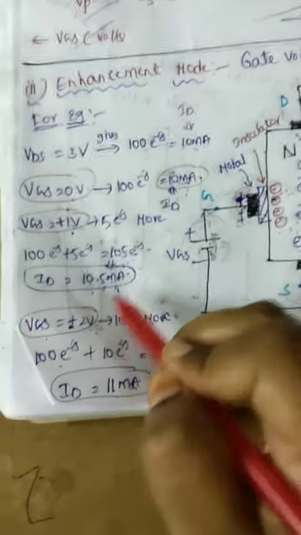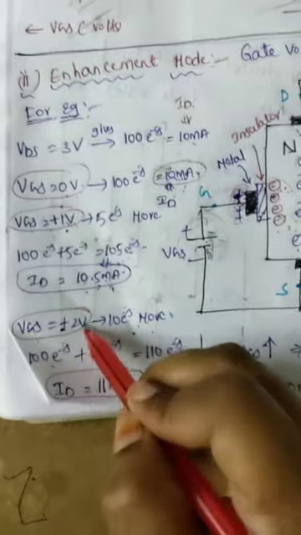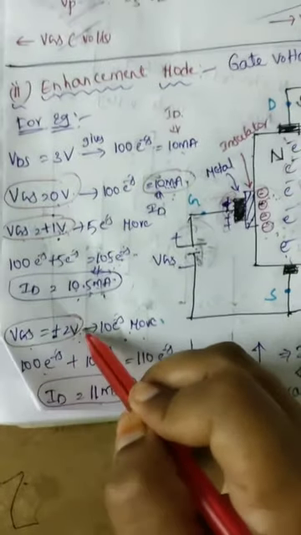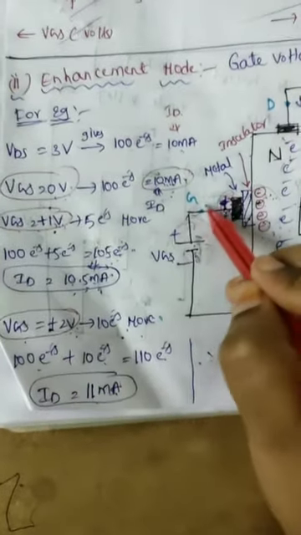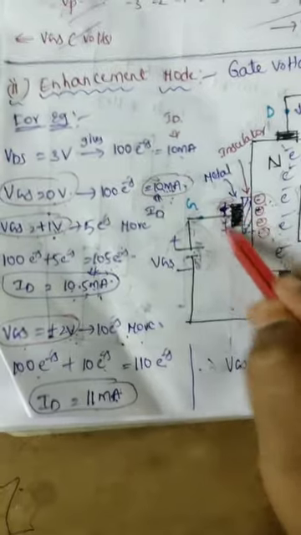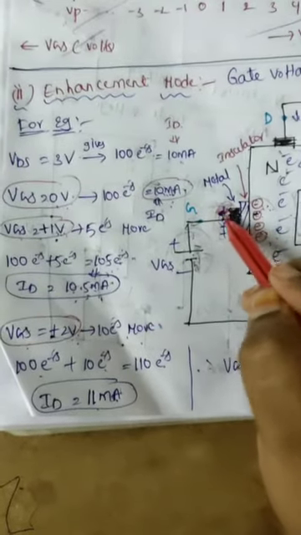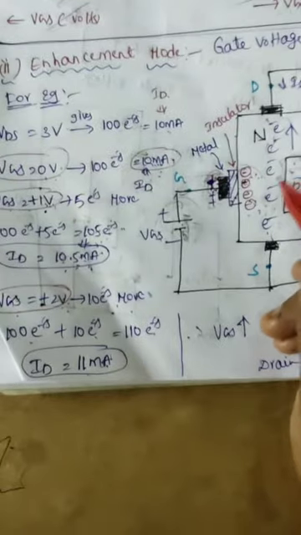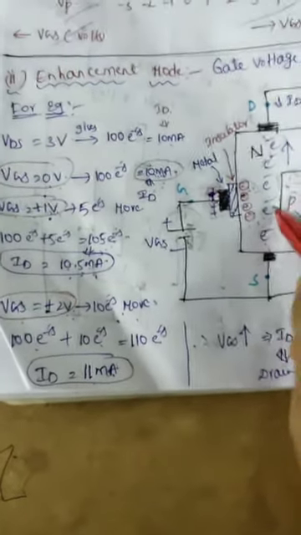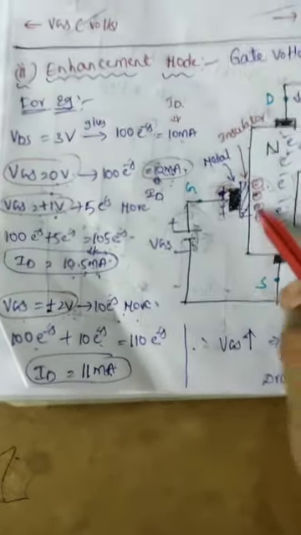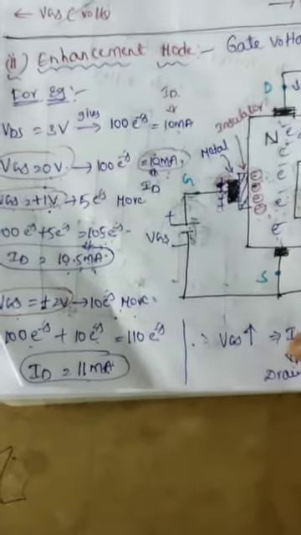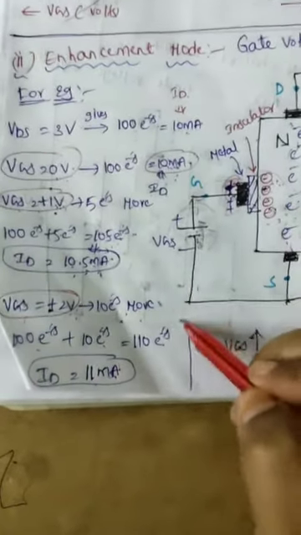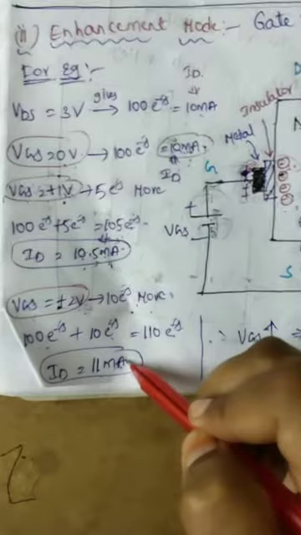In a similar way, if I increase VGS to plus 2 volts, this plus 2 volts on the gate terminal attracts 10 more electrons from the p substrate. Already there are 100 electrons, so 100 plus 10, 110 electrons. These 110 electrons give 11 milliamperes of current.